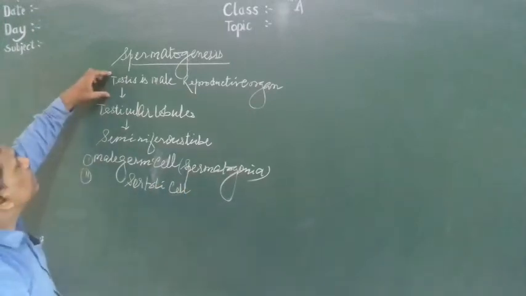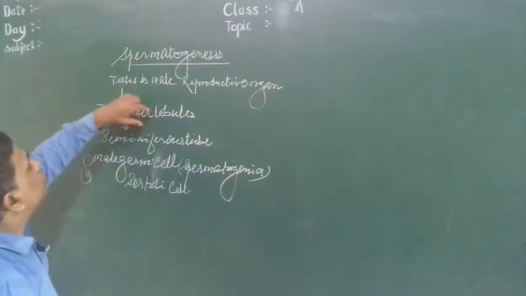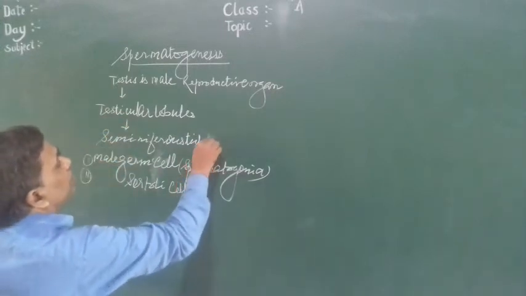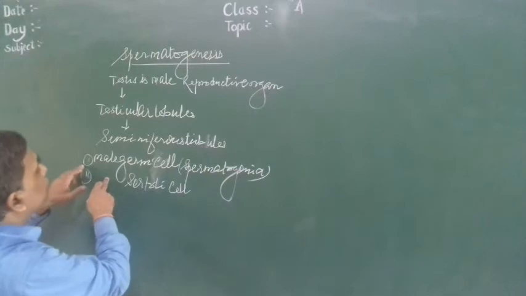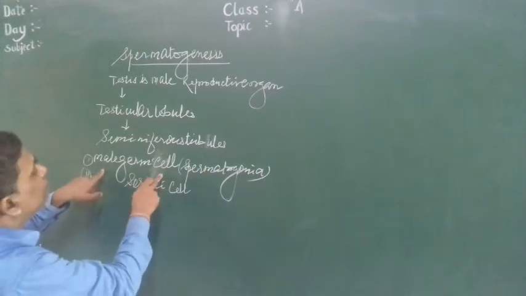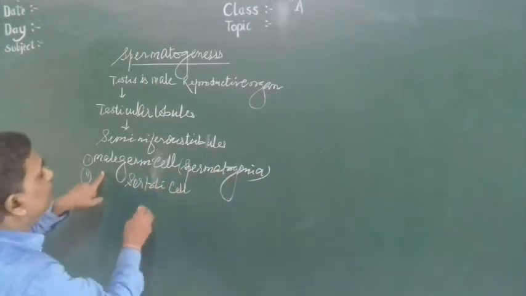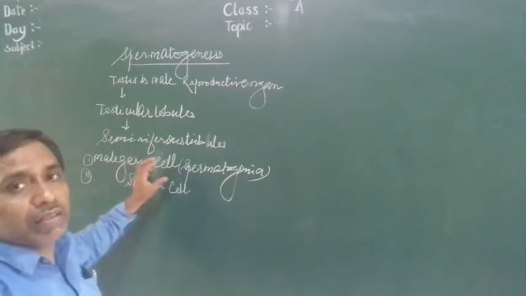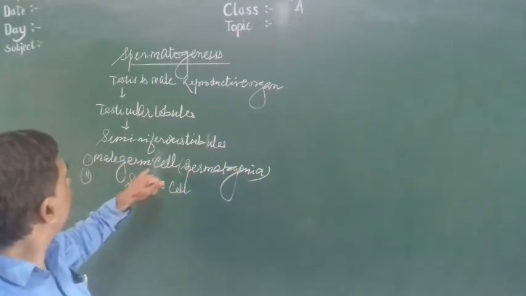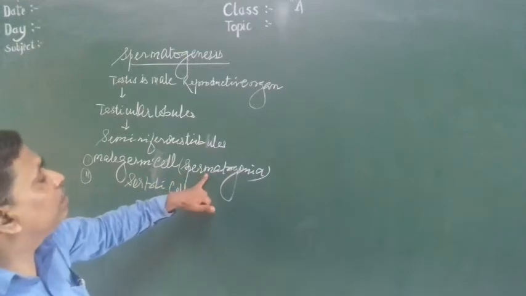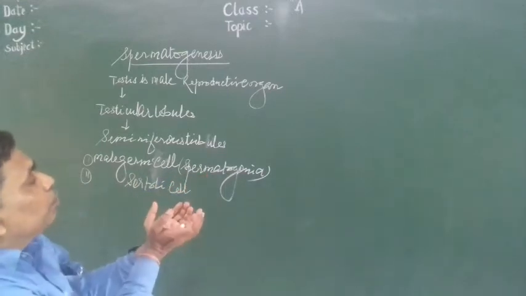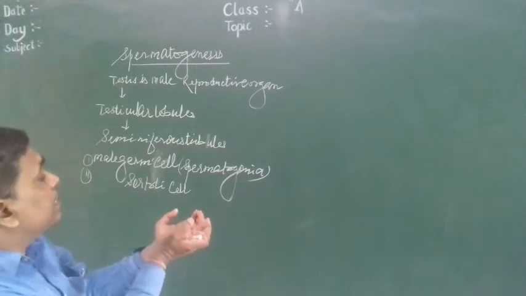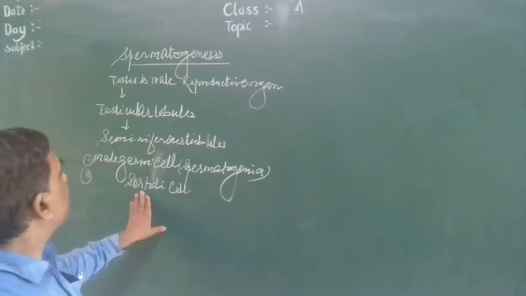So in the testes there are testicular lobules, and in the testicular lobules, seminiferous tubules. In each seminiferous tubule, there are the male germ cells, meaning spermatogonia, and Sertoli cells. So here, the spermatogonia produce primary spermatocytes, then secondary spermatocytes, then spermatozoa.